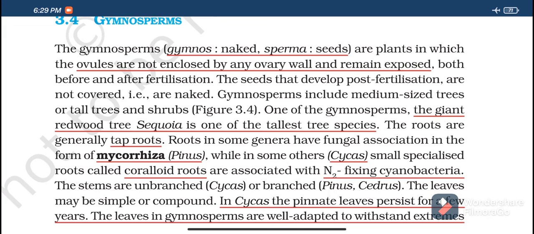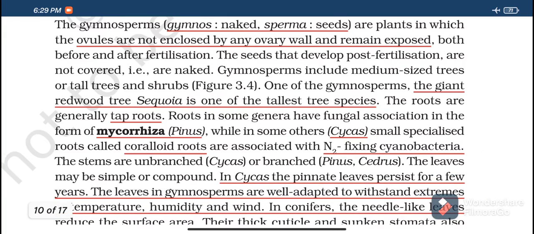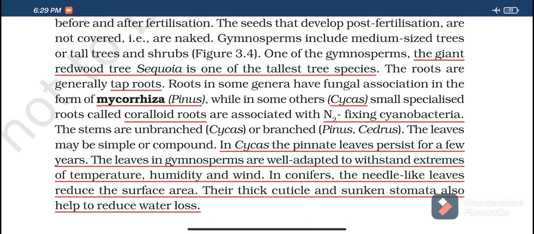Gymnosperms include medium sized trees and also tall trees and shrubs. They include all kinds of trees, all sizes, that is medium, tall, or shrubs also. One of the gymnosperms, the giant redwood tree, Sequoia, is one of the tallest tree species. Then, the roots are generally taproot. In gymnosperms, almost all trees have taproot system.